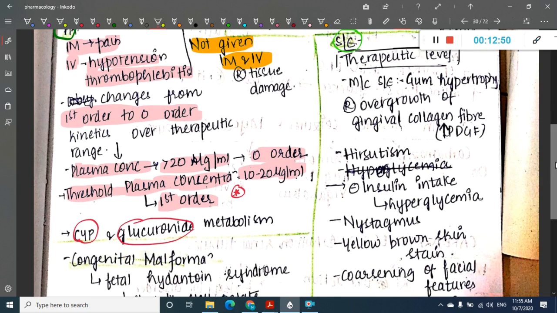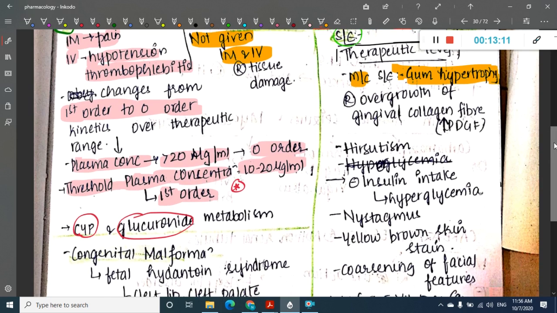What is the most common side effect? The most common side effect which you see at therapeutic level is gum hypertrophy. Why is there this gum hypertrophy? This gum hypertrophy is mainly due to the overgrowth of gingival collagen fibers. That is, increased platelet derived growth factor results in this gum hypertrophy.